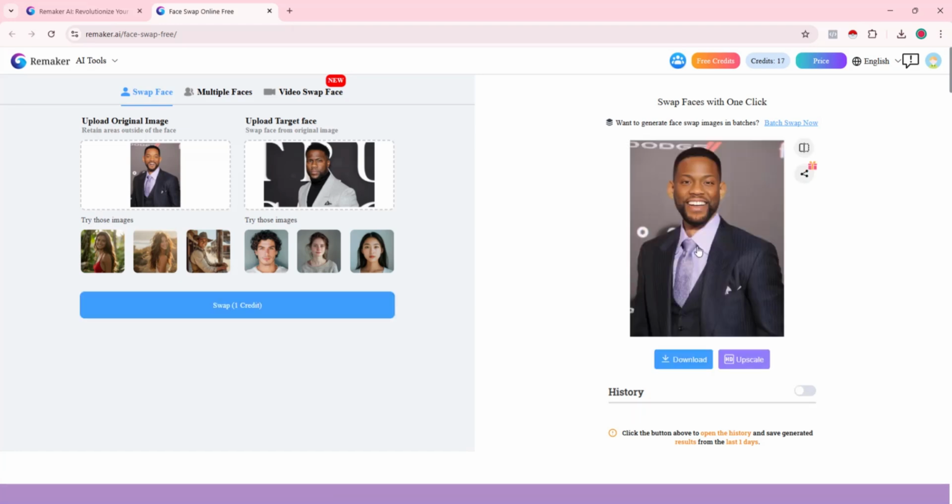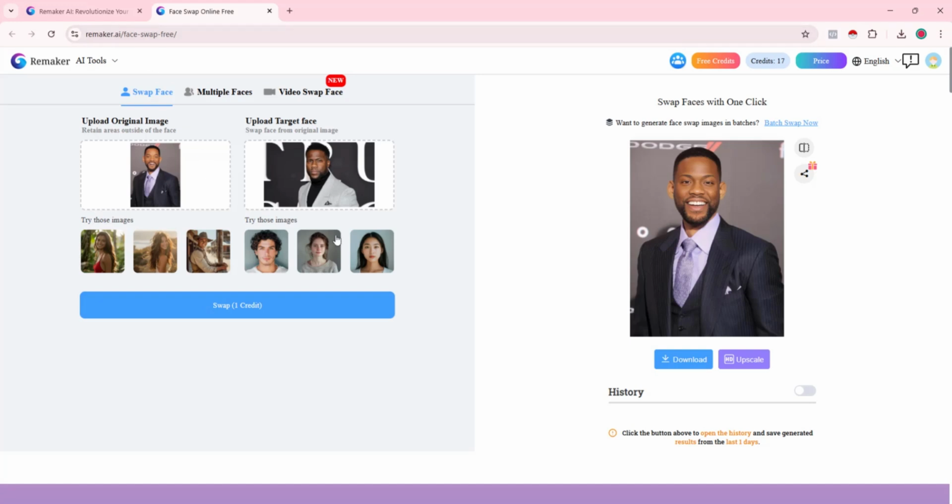Amazing. So can you see now Kevin Hart's face has been swapped with Will Smith's face, just as you can see, in just 1 click. So you can use this. Let's say you have a project or you have something you just want to swap a face for. This is going to swap that face in just 1 second. So this website called remaker.ai helps you do this.